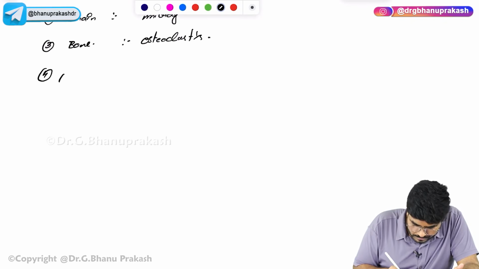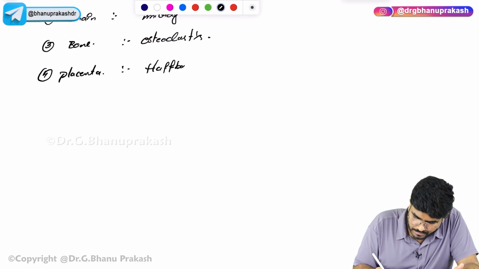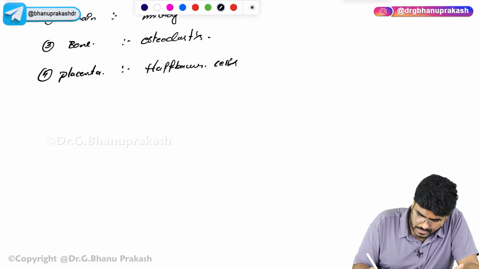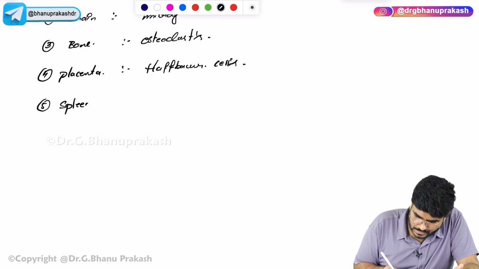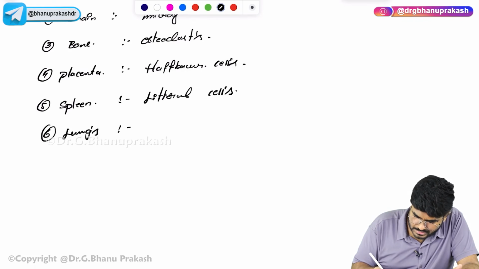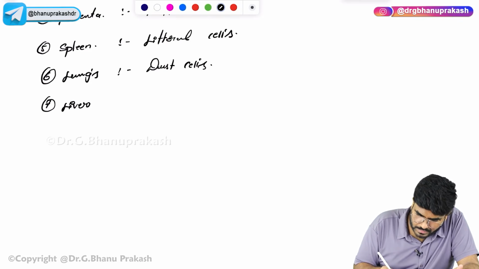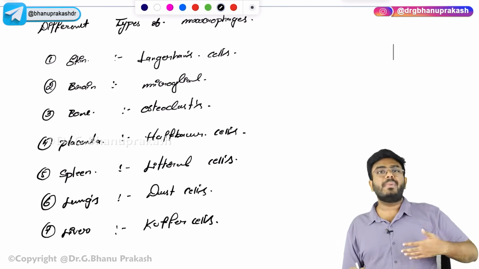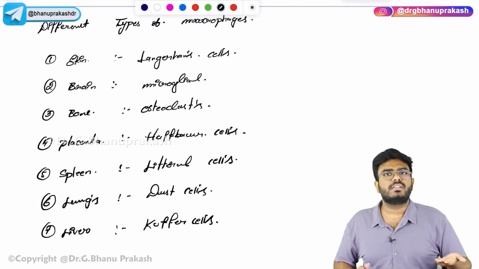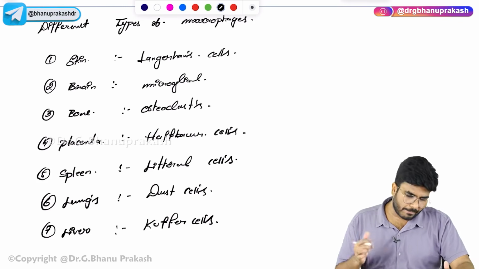Next, placenta. So, in the placenta, they are called Hofbauer cells. In the spleen, they are called littoral cells. In the lungs, dust cells. In the liver, they are called Kupffer cells. Okay, so there are multiple different names. In different tissues, they are called by different names. Okay, so they are all macrophages, no doubt. They are all macrophages.